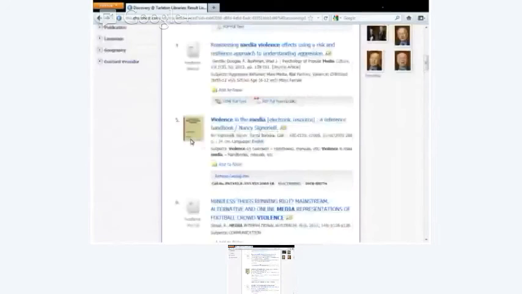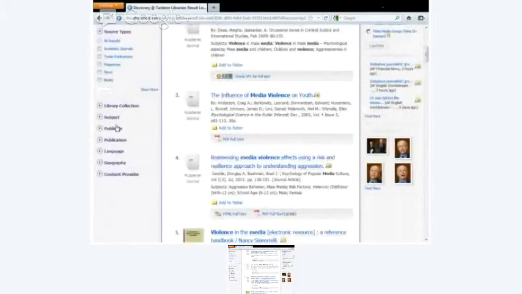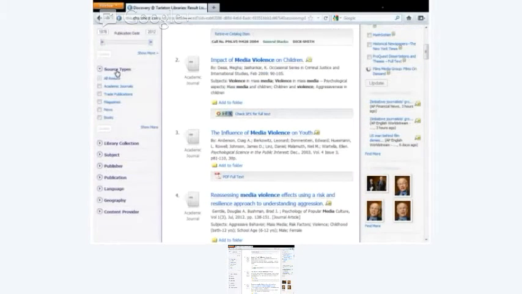It's got these little icons over on the side. If you click on this source types right here and click on show more, these are all of the kinds of materials that are in that result list. And so a good strategy is to look at that list and go, oh my, but then choose which kinds of things you want.